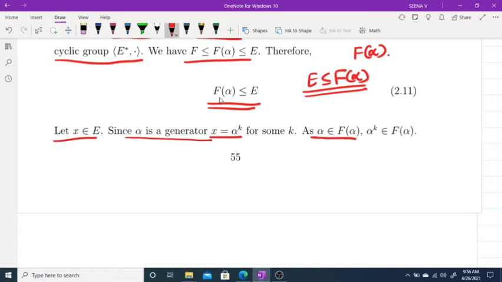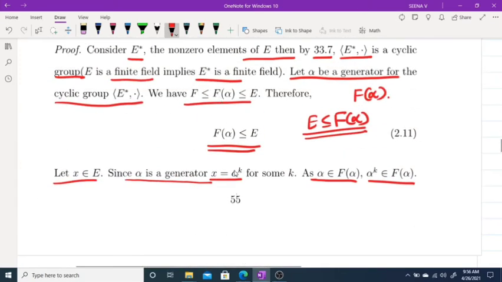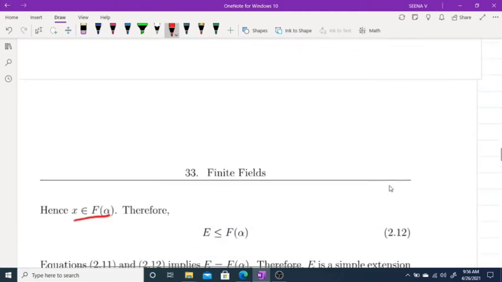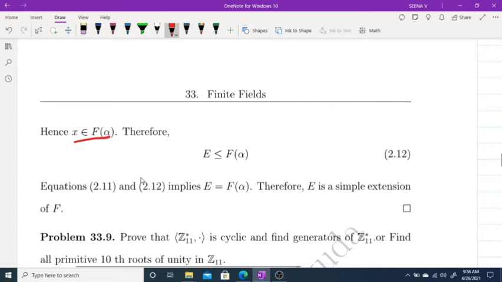Alpha belongs to F(alpha), therefore alpha raised to k belongs to F(alpha). So x belongs to F(alpha) because x is equal to alpha raised to k. Therefore, E is a subfield of F(alpha). From 1 and 2, we get E equal to F(alpha). Therefore, E is a simple extension of F.